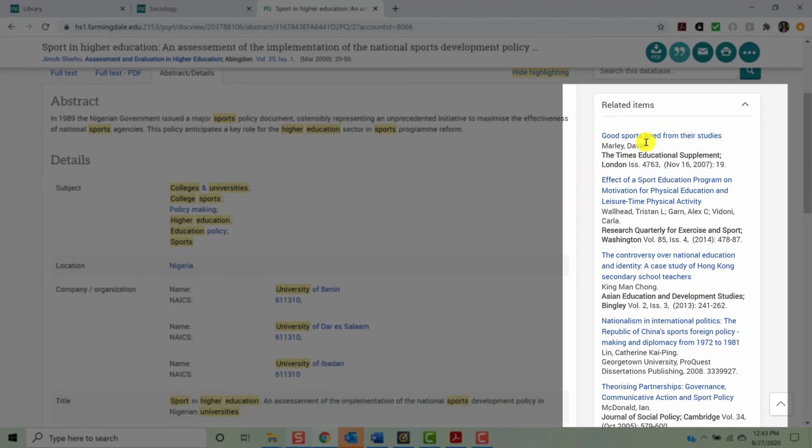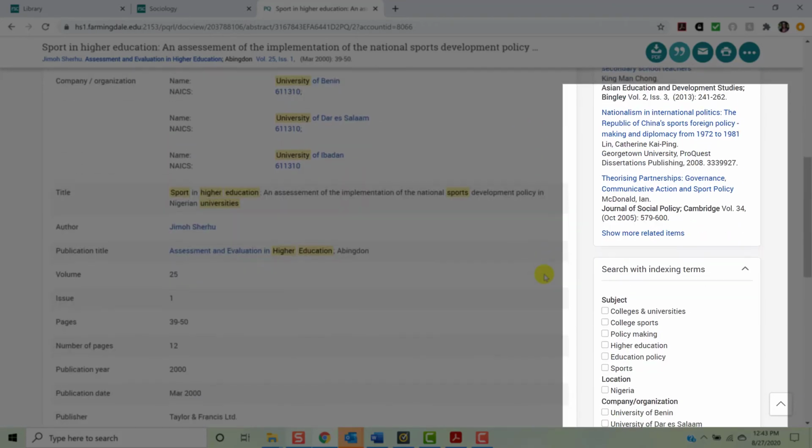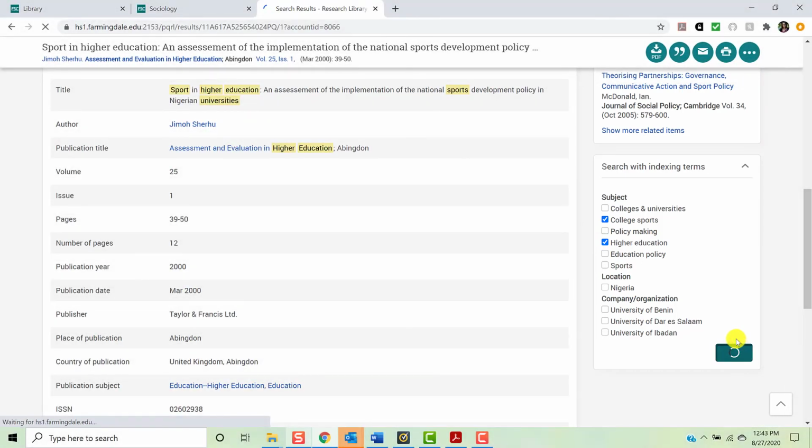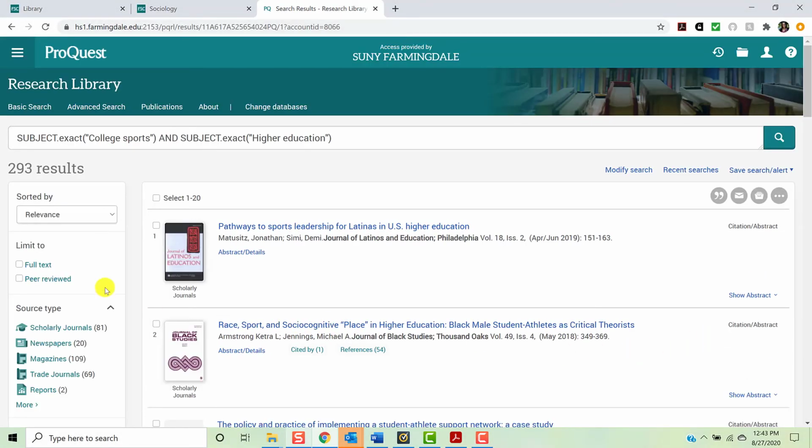As you scroll down the page, you will also be given a list of items topically related to the item you are currently viewing. Just click the items in the list to access them. You'll also have the option to create a new search from the subject terms under which the article you are currently viewing is indexed. Select the terms you wish to include, click Search, and refine your search using your limiters.